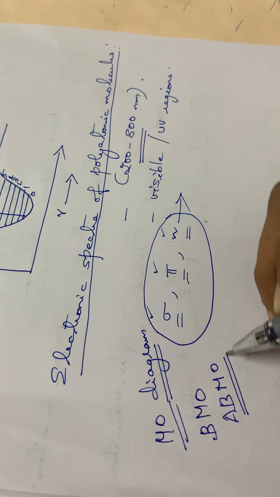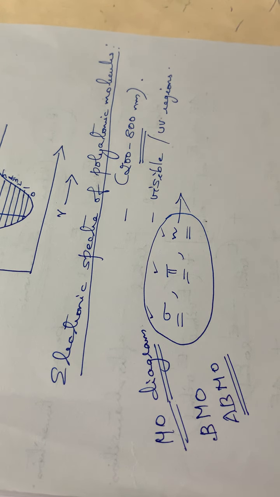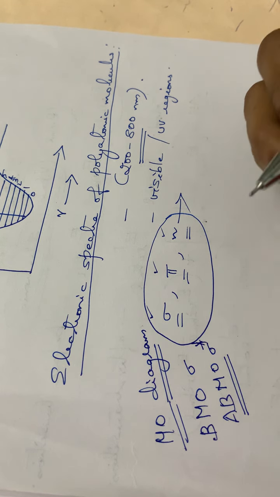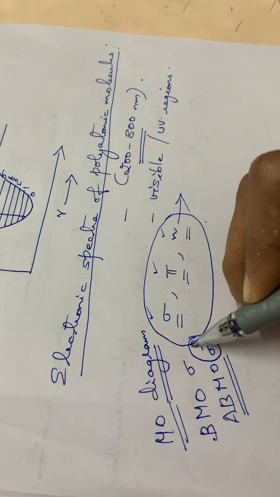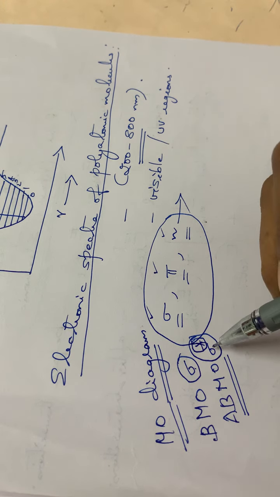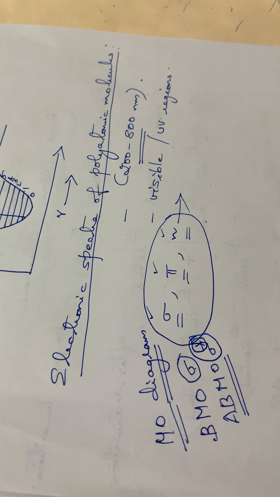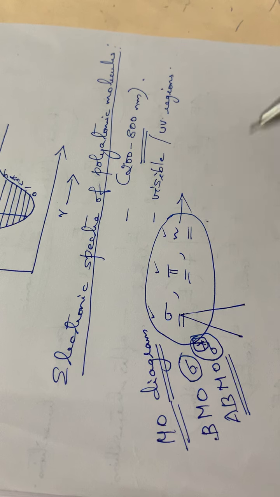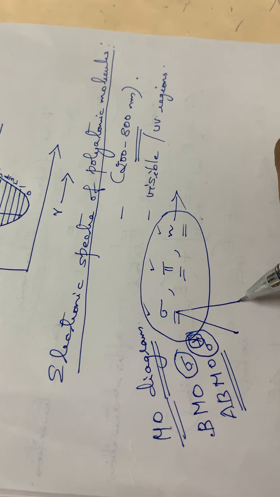We will be representing them as sigma and sigma star, isn't it? Anti-bonding will be represented by star and bonding by sigma. Here also this sigma has two types of molecular orbitals, bonding and anti-bonding.